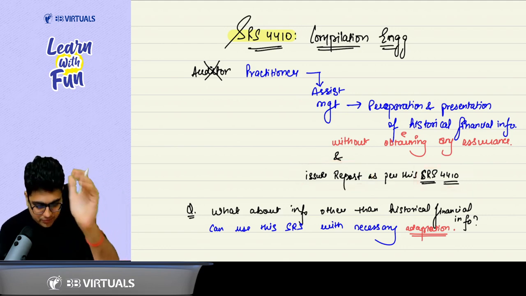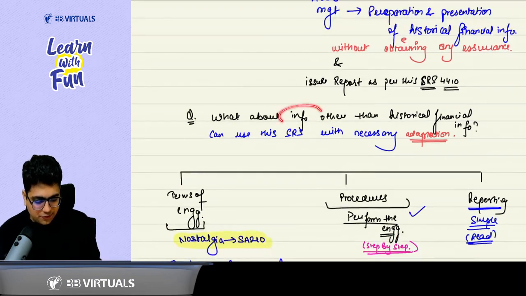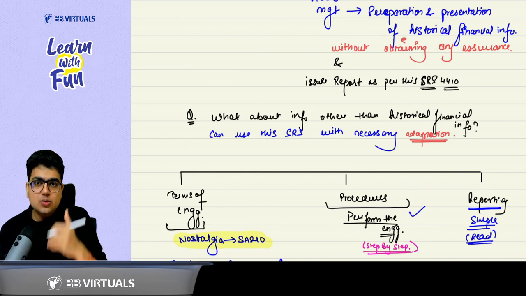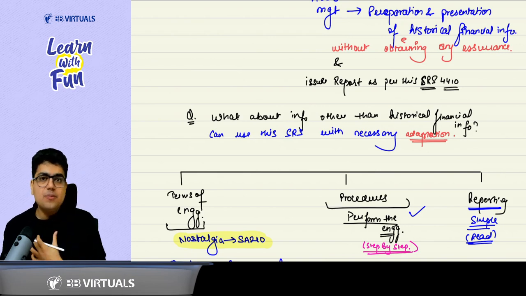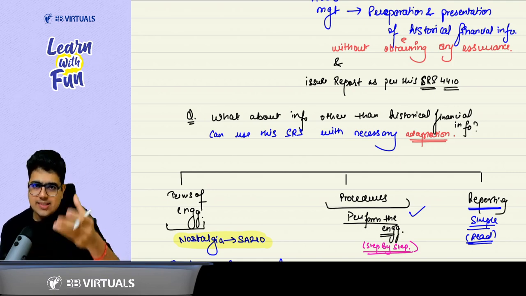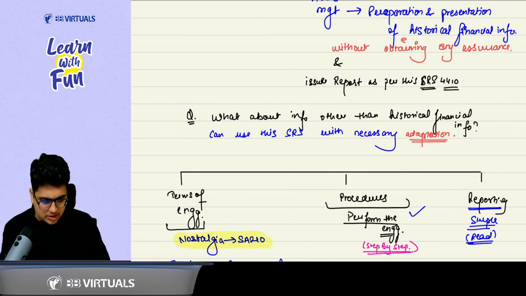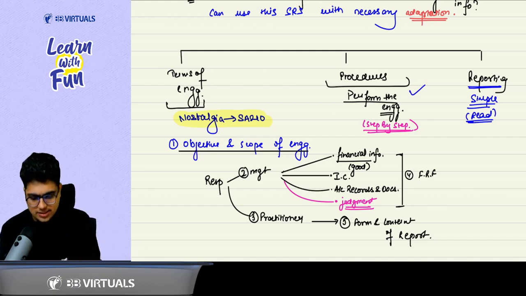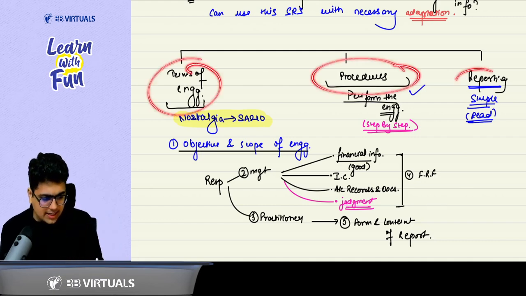Is this point clear? Yes, sir. Now, sir, what about the information other than historical financial information? What if the management asked us to compile any other information? Then in that case, you can again apply this standard with some necessary modifications or adaptation. Now we have divided this standard, like the last one, into three parts: terms of engagement, procedures, and reporting.